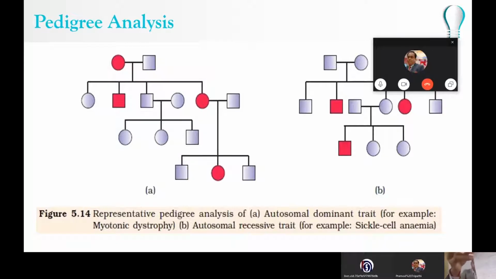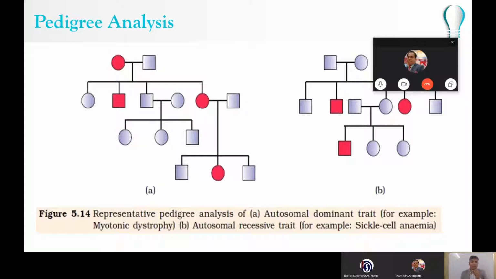decide? Mostly in the case of sex-linked disorders, it is very common to see that the female carrier is going to give rise to an affected male. That means the female was not affected, but the male progeny is affected. Why is this? Because in most of these sex-linked disorders, the defect lies in the X chromosome. We will be discussing such examples, so we can go into detail there. The defect was lying in the X chromosome.